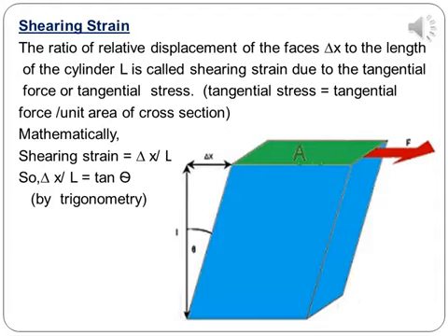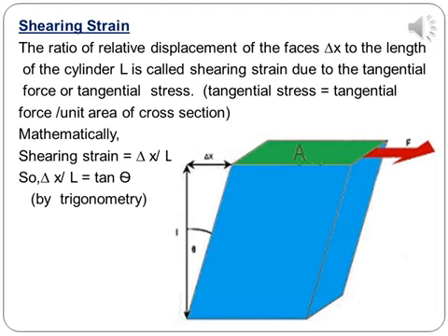B. Shearing strain. What is shearing strain? It is the ratio of relative displacement of the faces delta x to the length of the cylinder L. It is produced due to the tangential force or tangential stress, since tangential stress is equal to tangential force per unit area of cross-section.